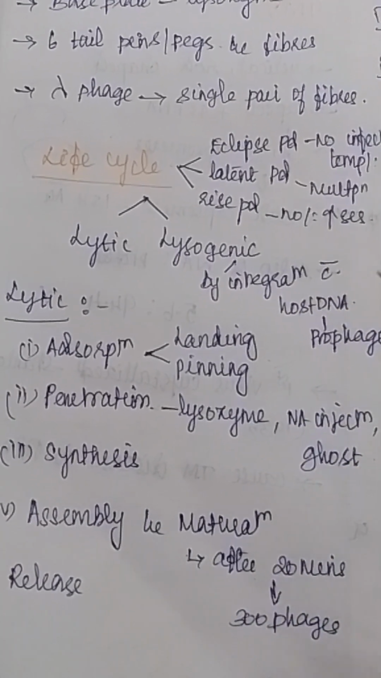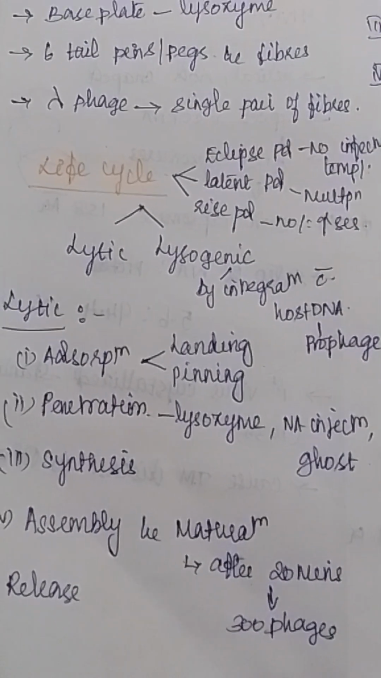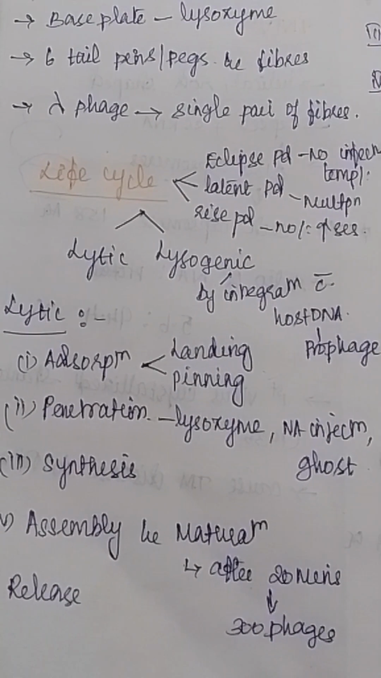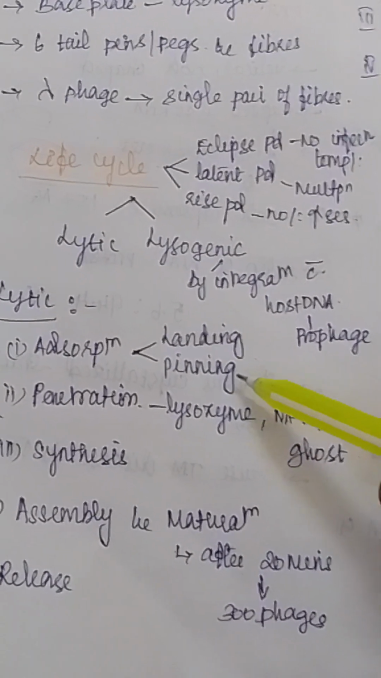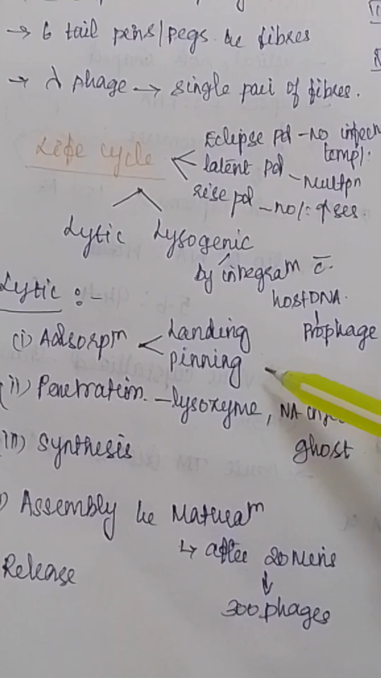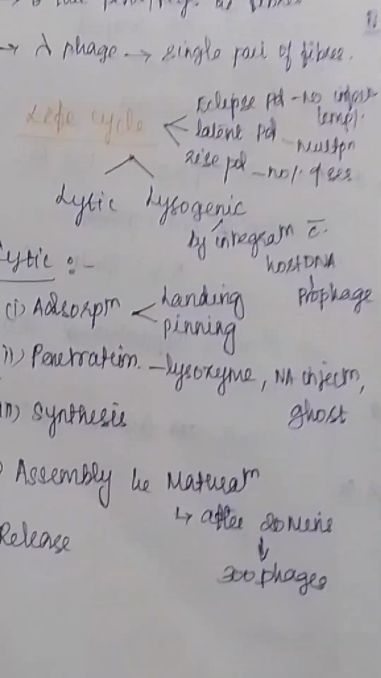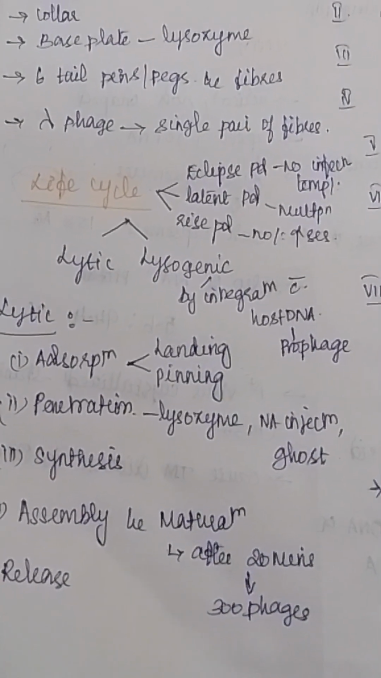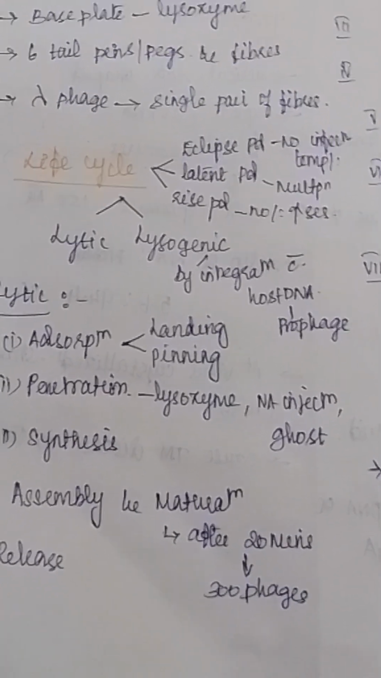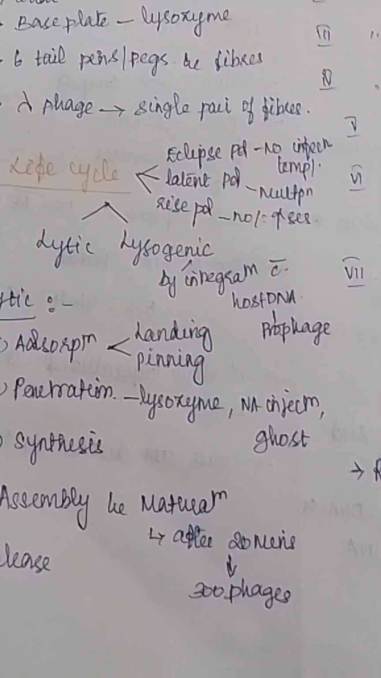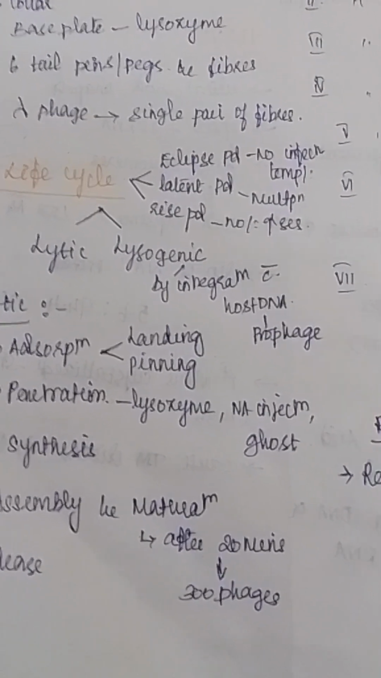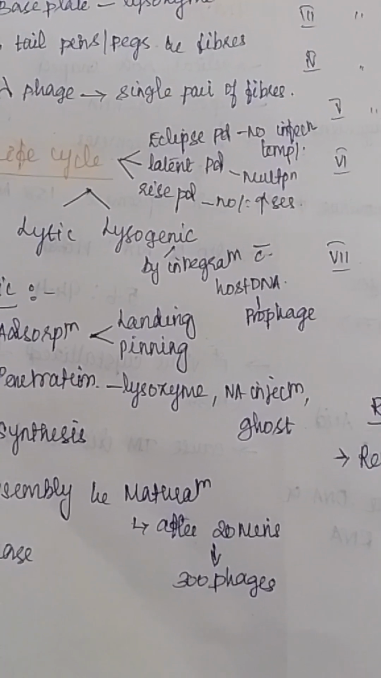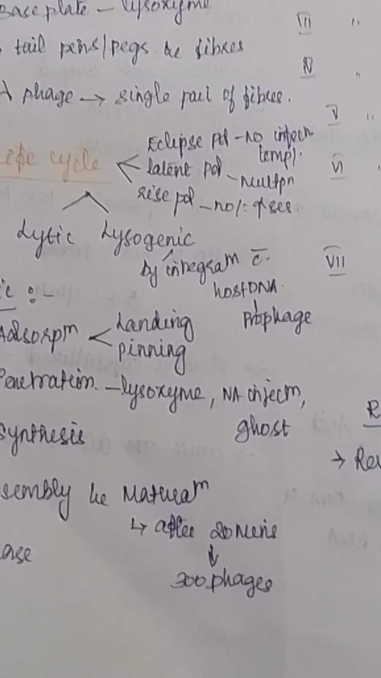After recognition, the base plate, that is the fibers and the base plate, will attach on the host surface. This is called pinning. Okay, this is the second step of adsorption. Next one is penetration. After adsorption, the contractile sheath which surrounds the tail of the bacteriophage contracts and penetrates its genetic material into the host cell.